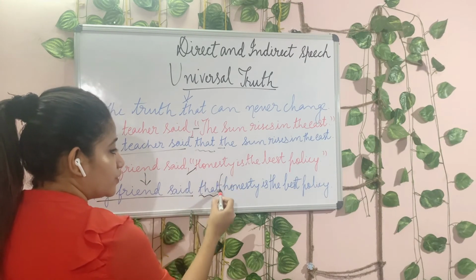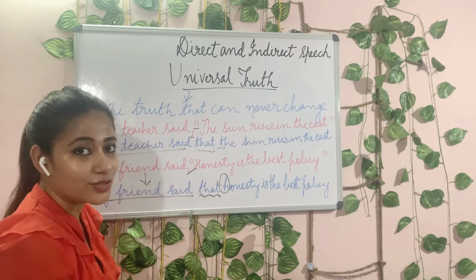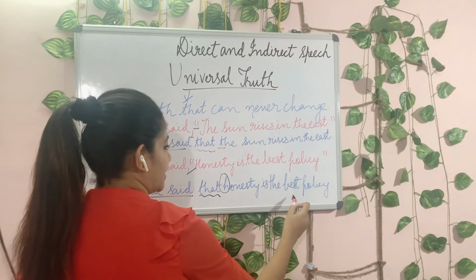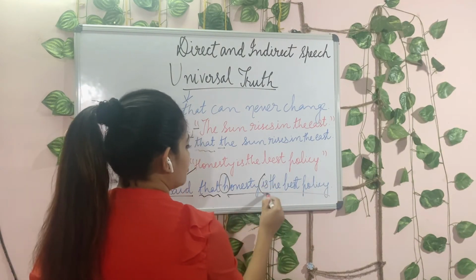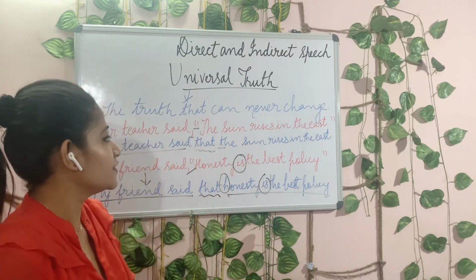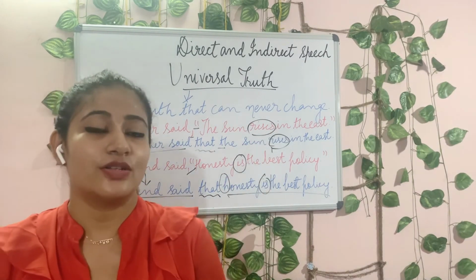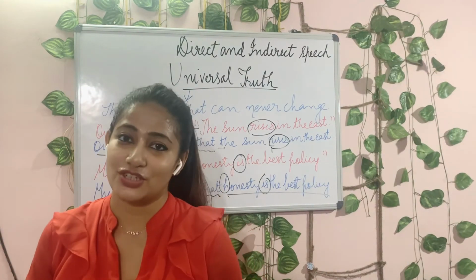Honesty comes here with a small h. Why? Because there are no inverted commas, so it will be in small letter. Honesty is the best policy. The inverted commas are removed and the tense remains the same. So this is the concept of universal truth in direct and indirect speech.